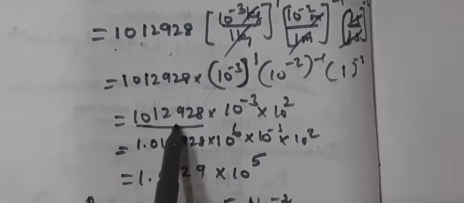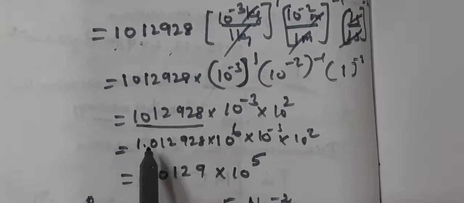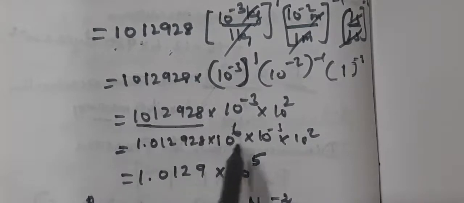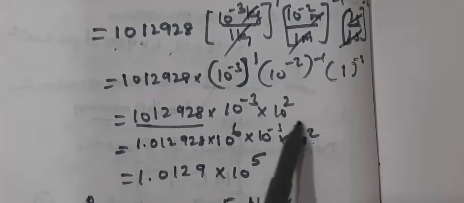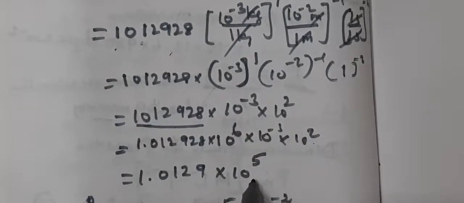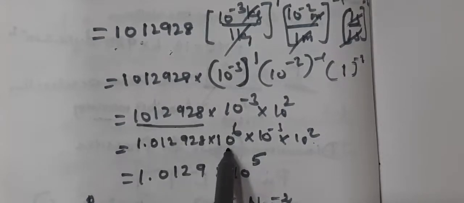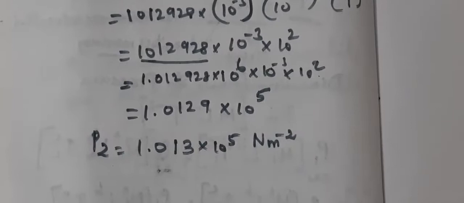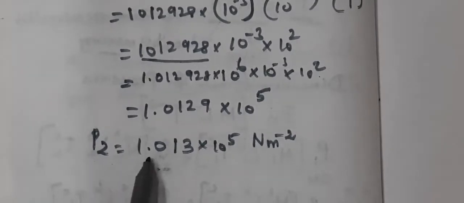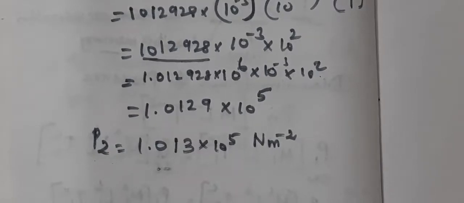In simplified form, 1.01292 into 10 power 6 into 10 power minus 3 into 10 power 2. When you simplify the 10 powers, 6 minus 3 plus 2 is 5. So the pressure is converted into SI system as P2 equal to 1.013 into 10 power 5 Newton meter raised to minus 2.